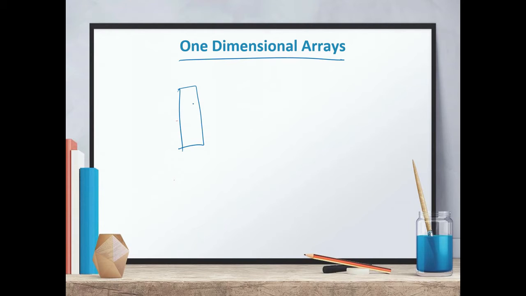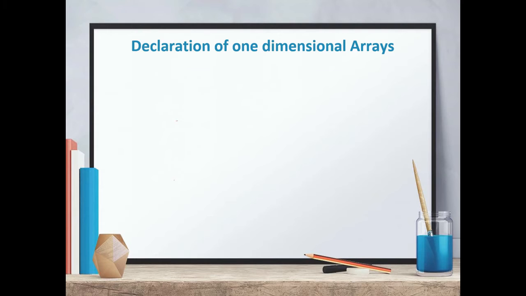In real life also, there are some situations when we make lists, like we make a grocery list, we make a shopping list, a teacher makes the list of names or roll numbers of the students of the class. In this way, sometimes we need to make a list, or we want to group similar data in the program, then we use one-dimensional arrays. Before using a one-dimensional array in your program, you have to declare it. Declaration is important for the compiler.